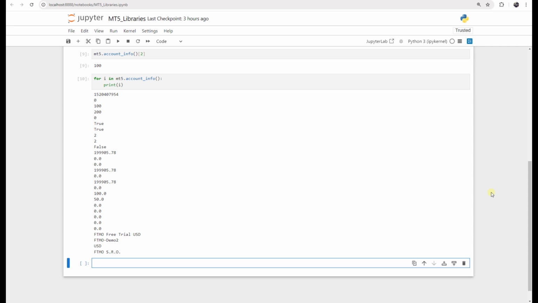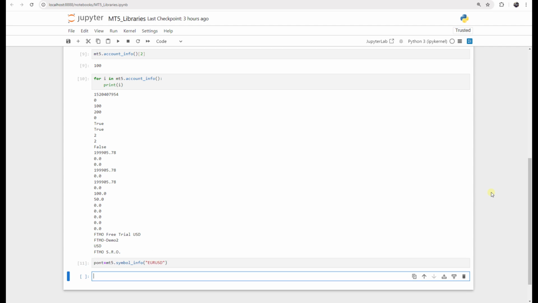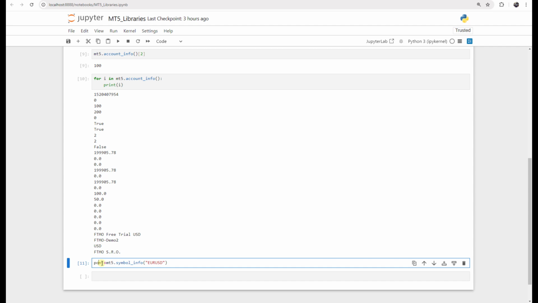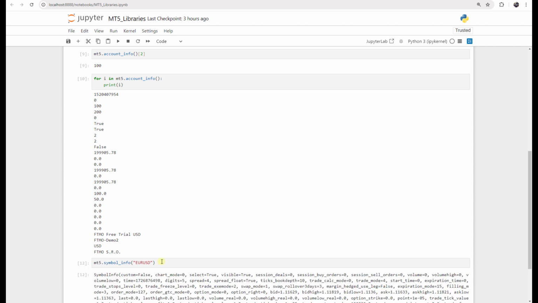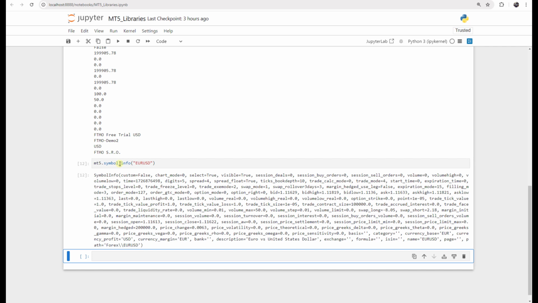And now before sending an order, we want to find out what is the minimum point that each share has. For example, for Euro USD, we define a variable named point, and we say point is equal to MT5 dot symbol info. And for this symbol info, we say, okay, return me the information for Euro USD. And if I press Shift and Enter, actually it should be point. So let's just delete this point first and press Shift and Enter. See what will be returned for us.